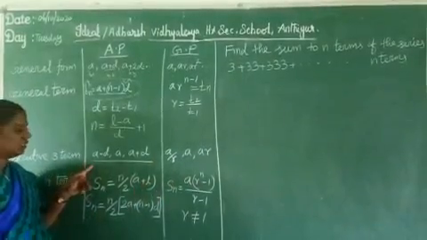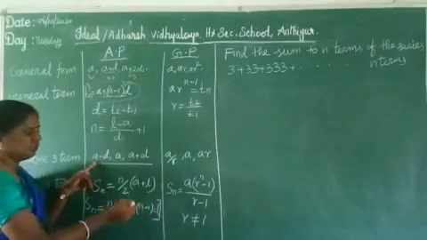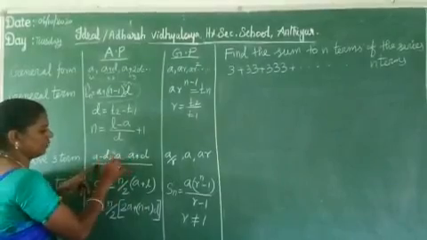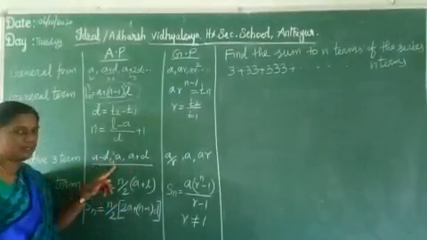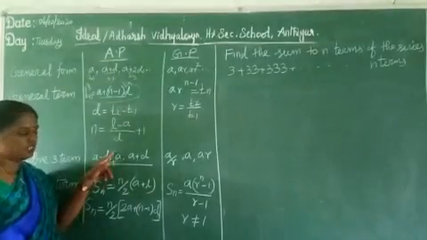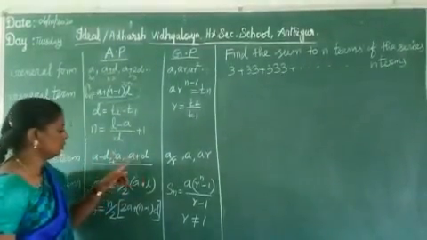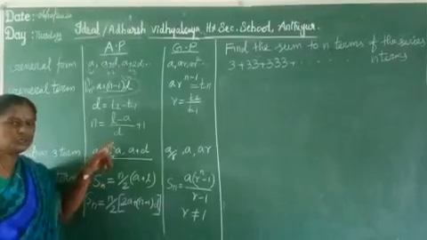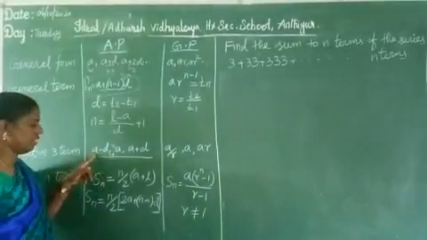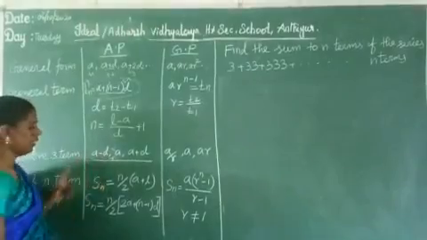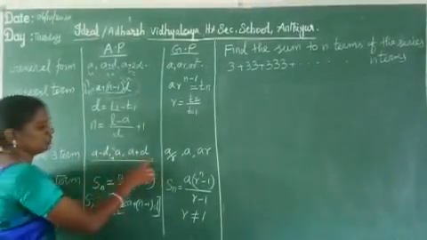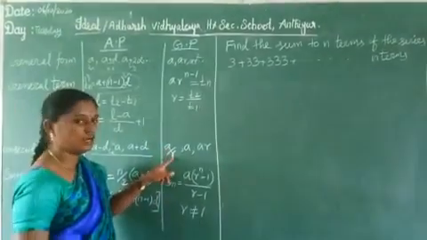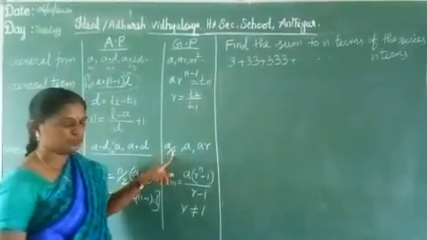So the sum of 3 consecutive terms is given as a value. Sum means add, product of 3 terms means multiply. Sum means put the plus symbol, product means put the multiplication symbol. Then solve the 2 equations: multiplication gives 1 equation, addition gives 1 equation. Solving the 2 equations, you get the A value and the D value, and then apply these 3 terms. This type is a 5 mark question. Apply the same for GP: find the A value and R value and apply these 3 terms.